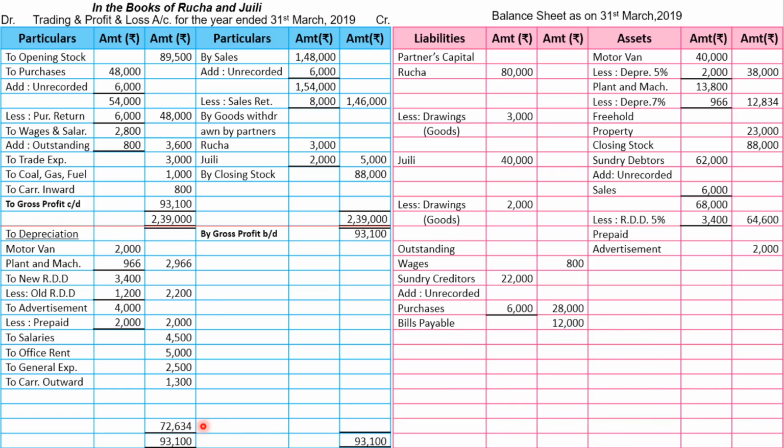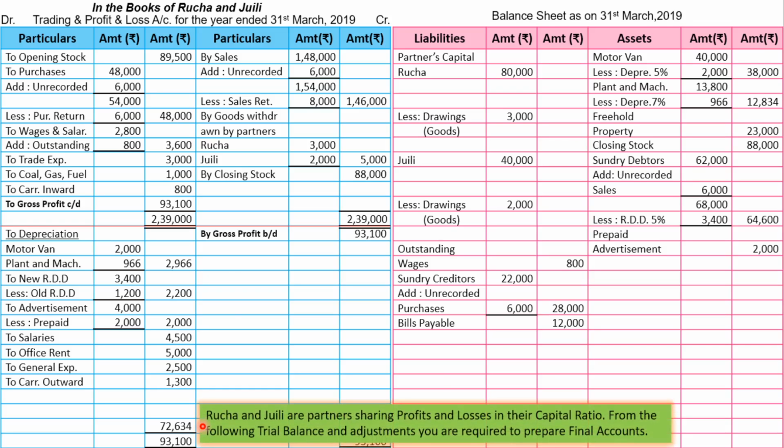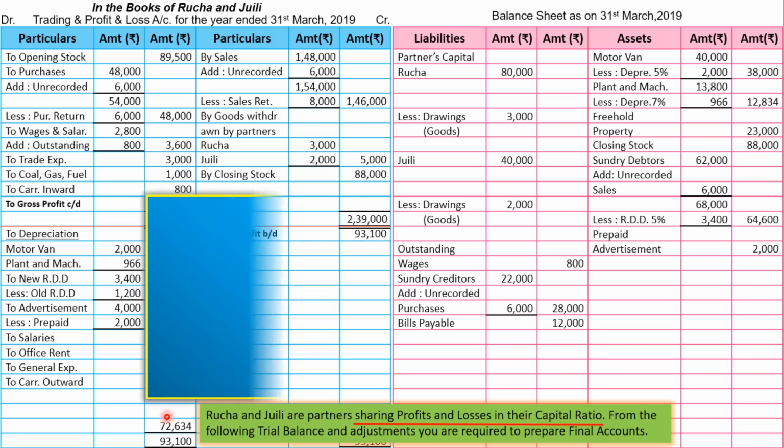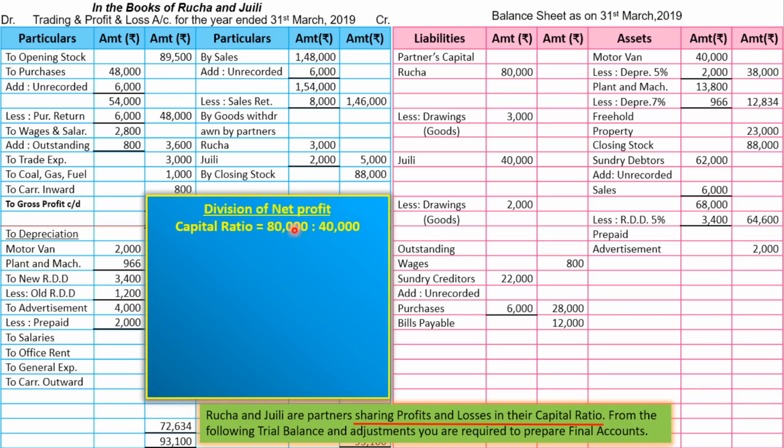Now we have to distribute this net profit among the partners, and in question what is given, Rucha and Julie are partners sharing profit and loss in their capital ratio. मतलब ये जो नेट प्रॉफिट है हमें इसे कैपिटल के रेशो में डिस्ट्रीब्यूट करना होगा. Now how to find out capital ratio? Rucha's capital was 80,000 and Julie's capital was 40,000. By simplifying we get 2:1. So this is their capital ratio, and in this capital ratio we are going to distribute this net profit.